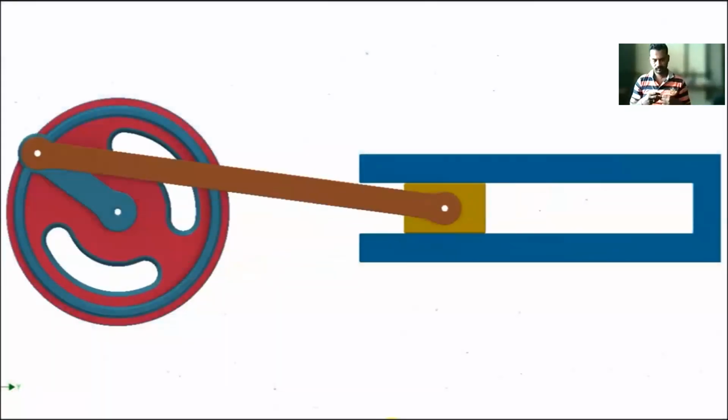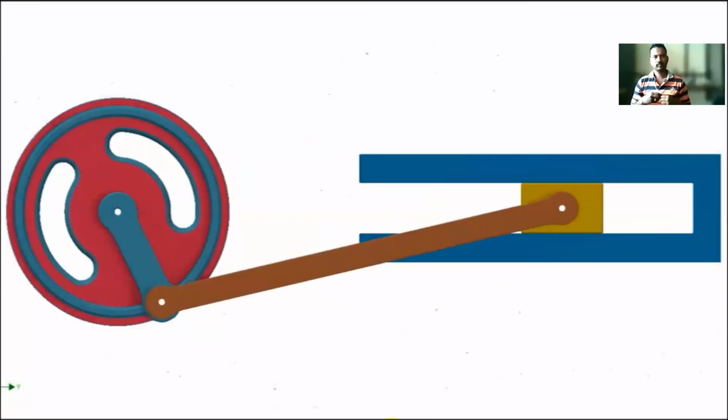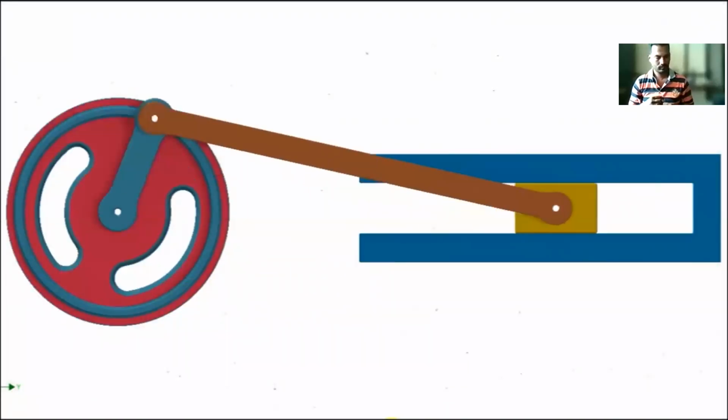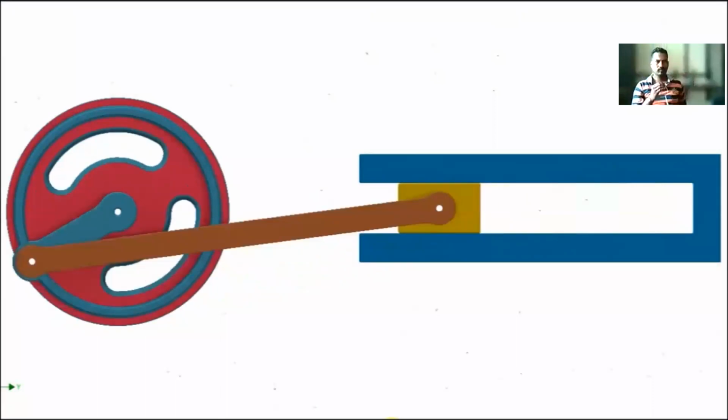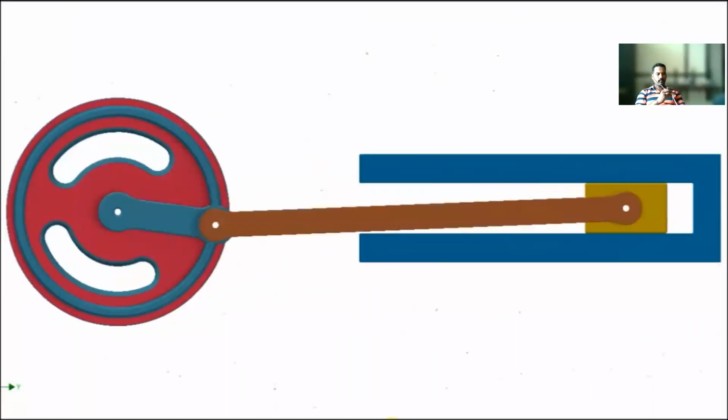A slider crank mechanism is used to convert a rotational motion into a reciprocating motion, and vice versa.